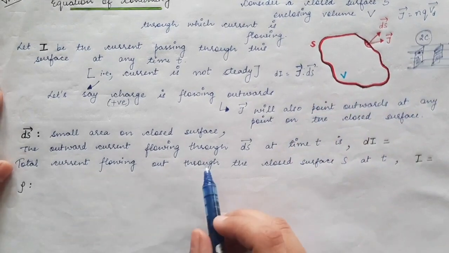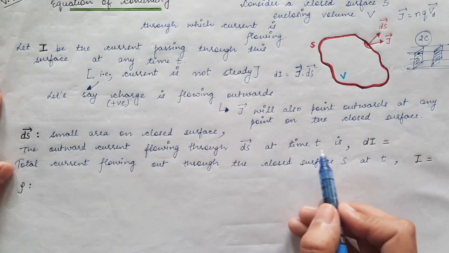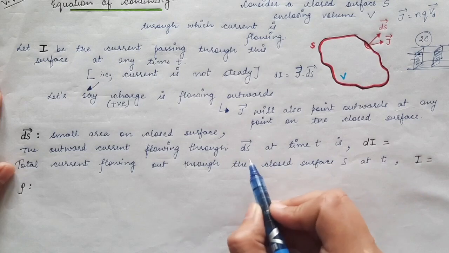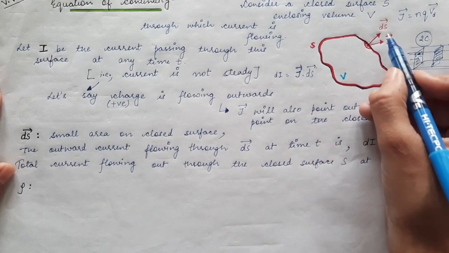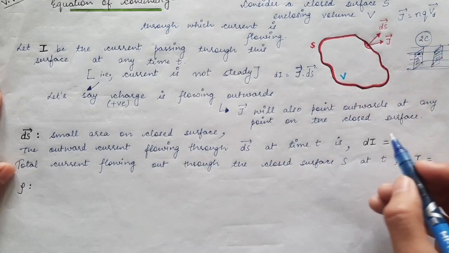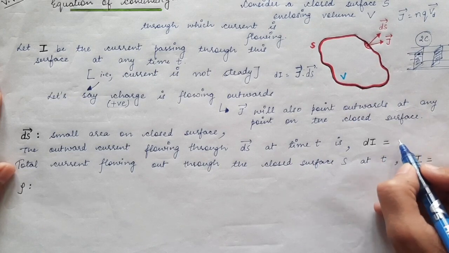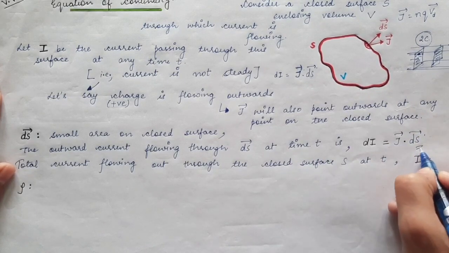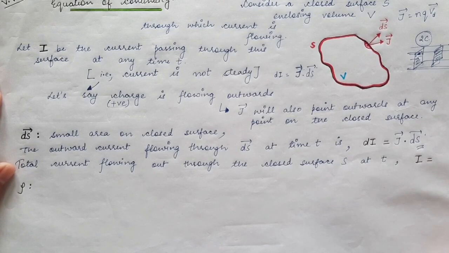So the outward current flowing through ds vector at any time t is given by dI, and it will be just equal to J vector dot product with ds vector. So this formula we have already seen in the previous lecture.